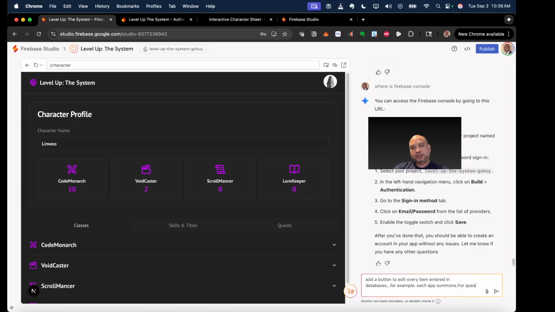For quests and titles, please allow each to be tagged as pinned and show pinned quests and titles on the dashboard.